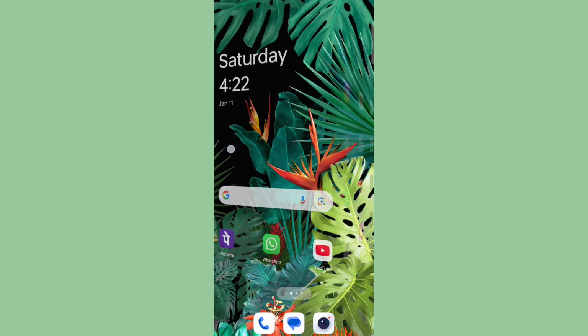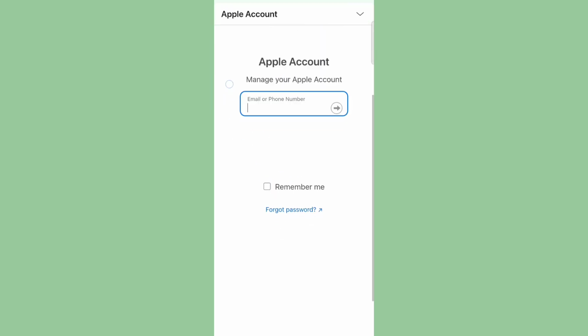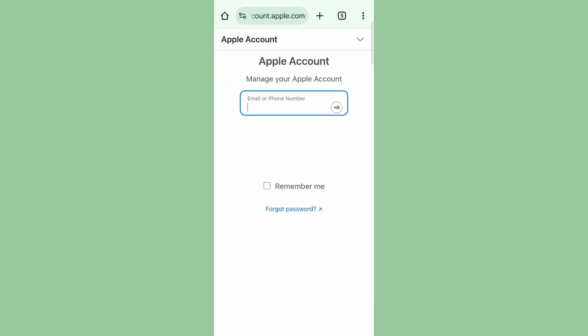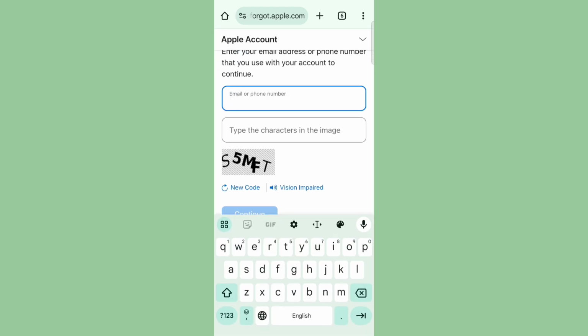How to change Apple ID password? So first of all, open Google Chrome, then search for apple.com, and select the website. Enter it, and you will see the option Forgot Password, and click here to enter your email and phone number like this,